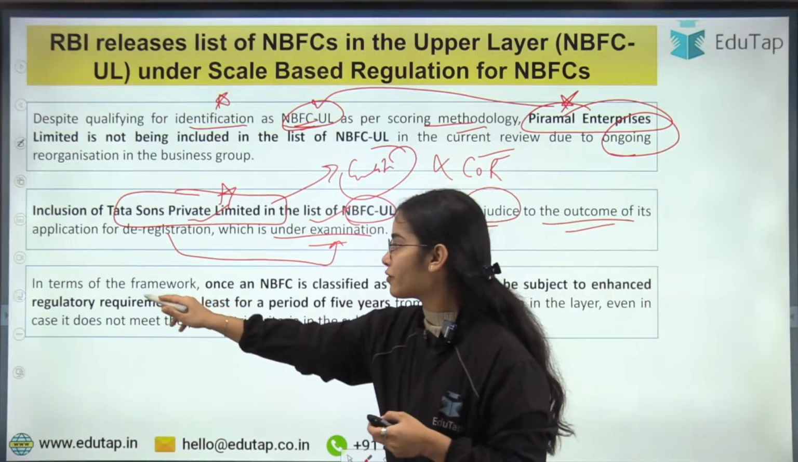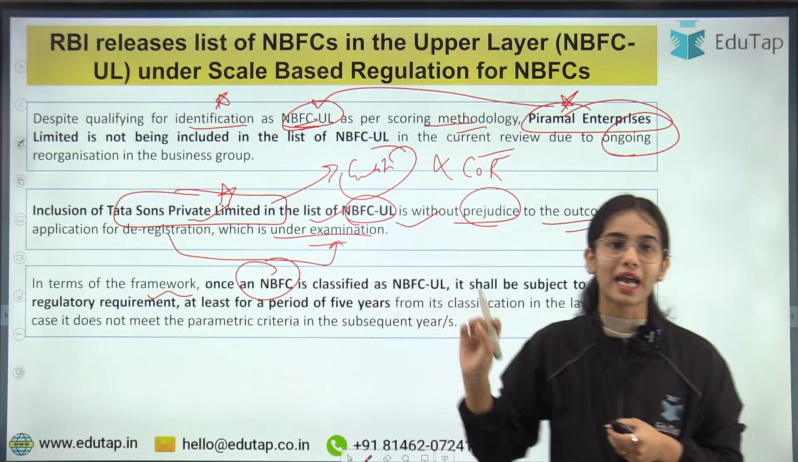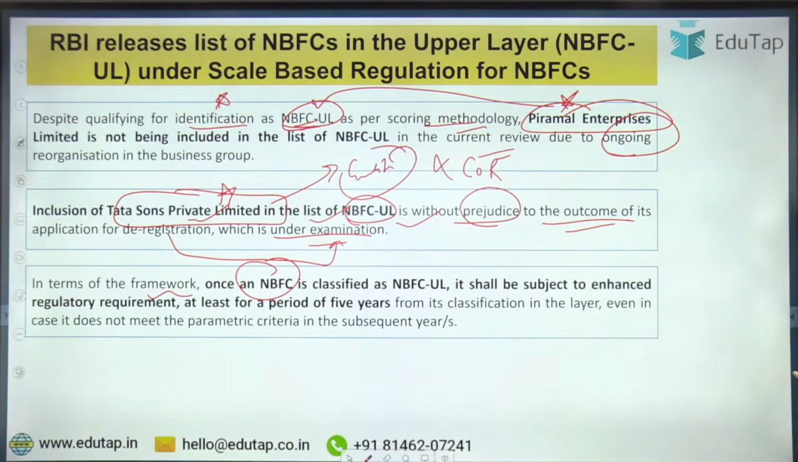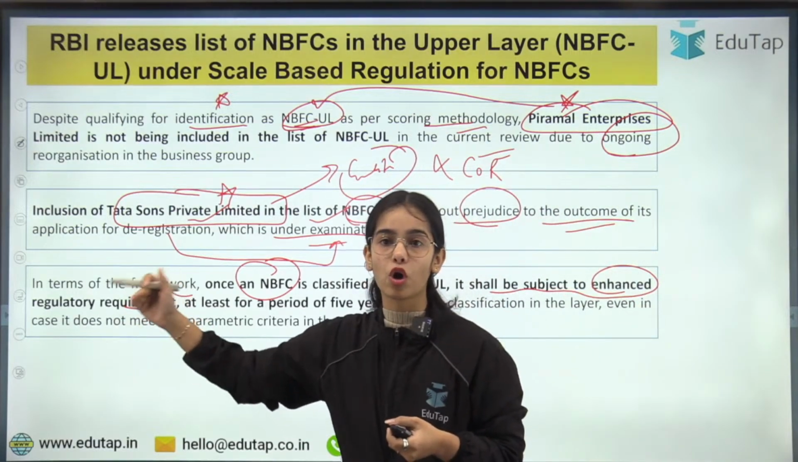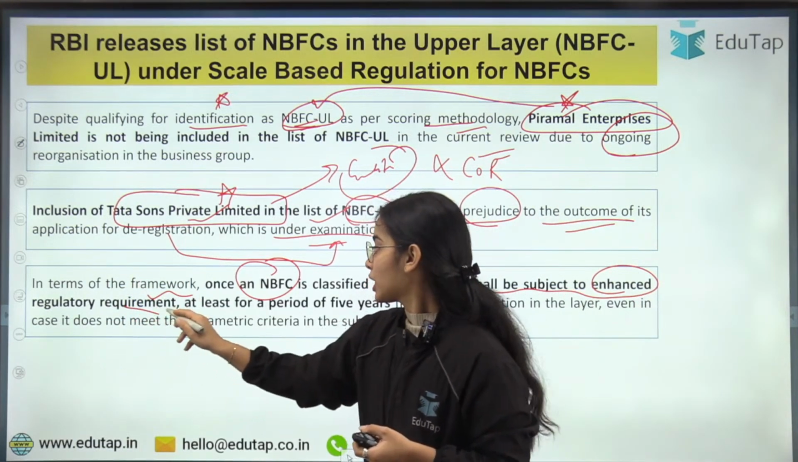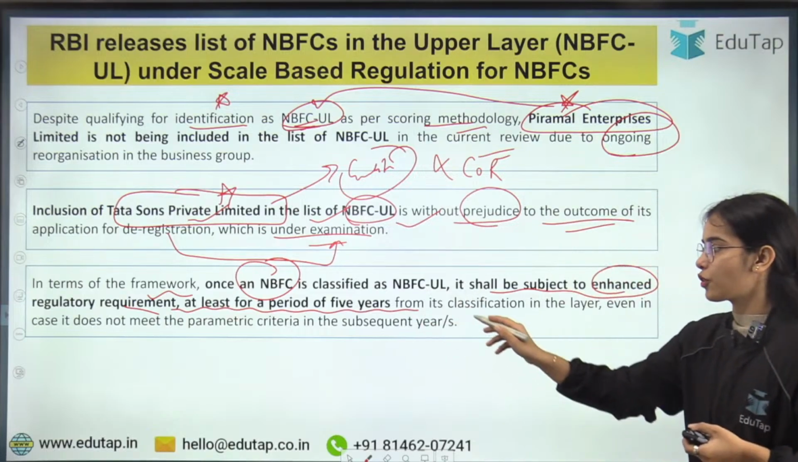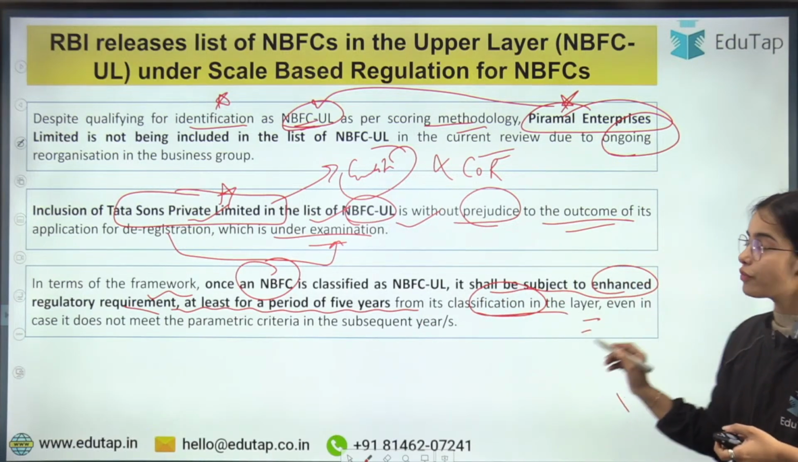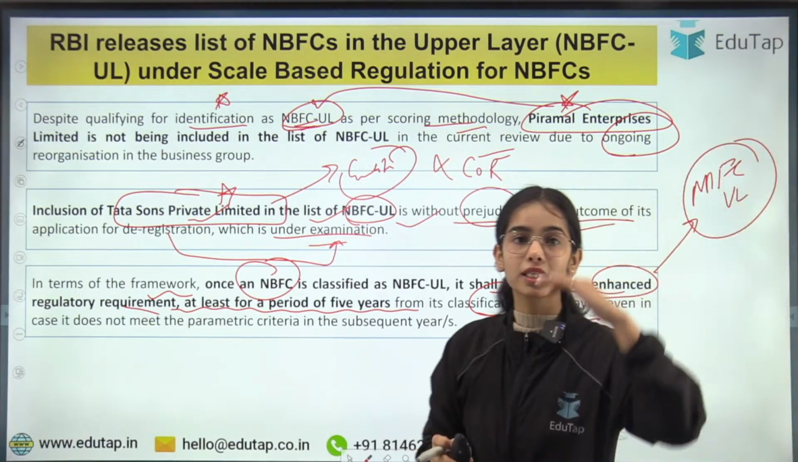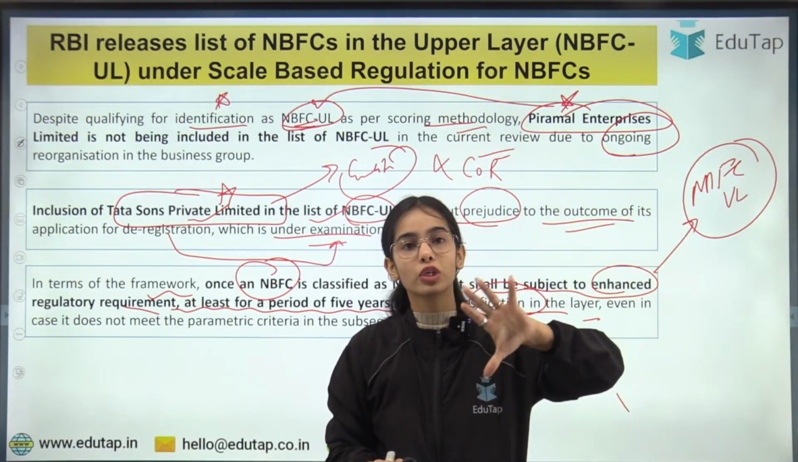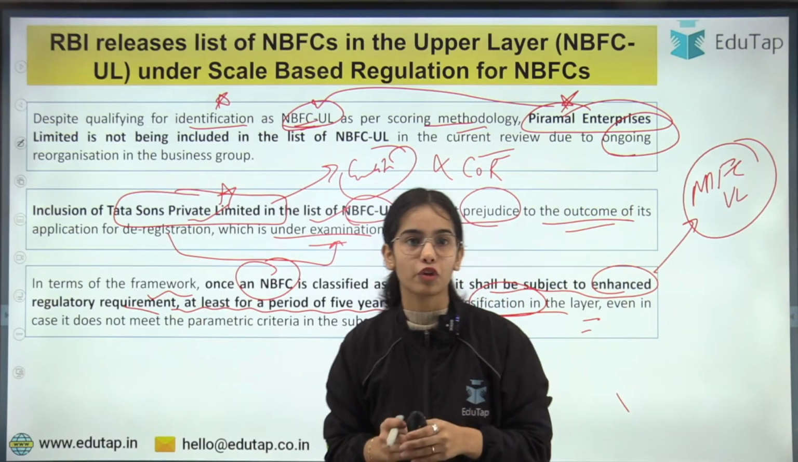In terms of the framework, once an NBFC is classified as the NBFC upper layer, it shall be subject to enhanced regulatory requirements. More regulatory norms it will have to follow, at least for a period of 5 years from its classification in the upper layer. So if an NBFC is kept in the upper layer category, it will have to stay in the upper layer for at least a period of 5 years from its classification in the layer.